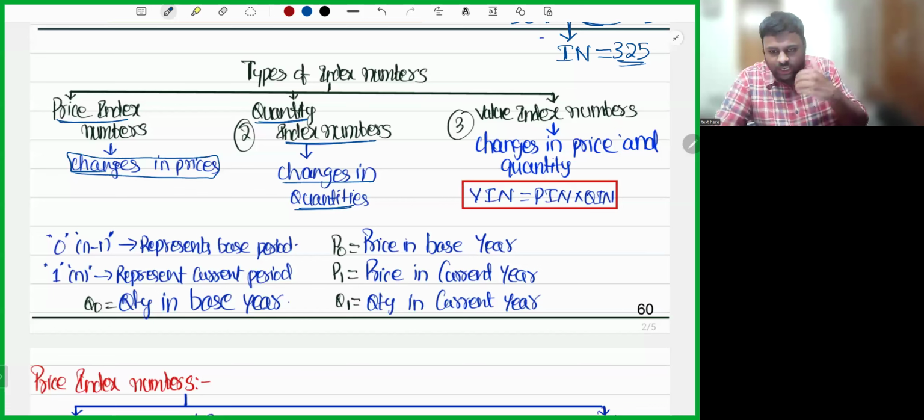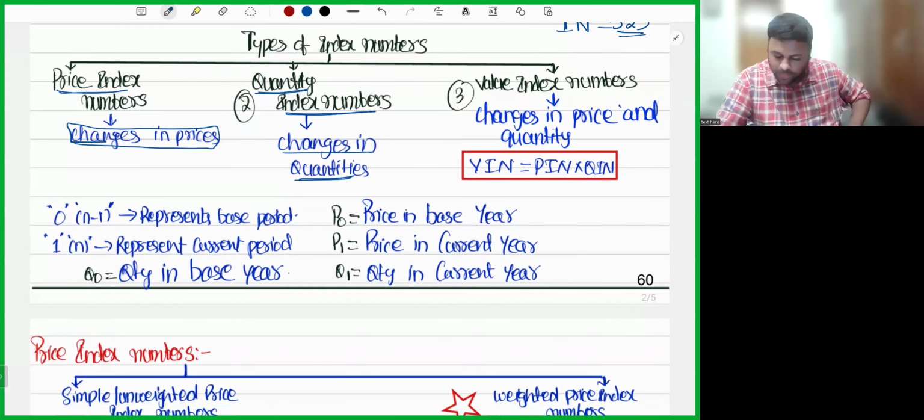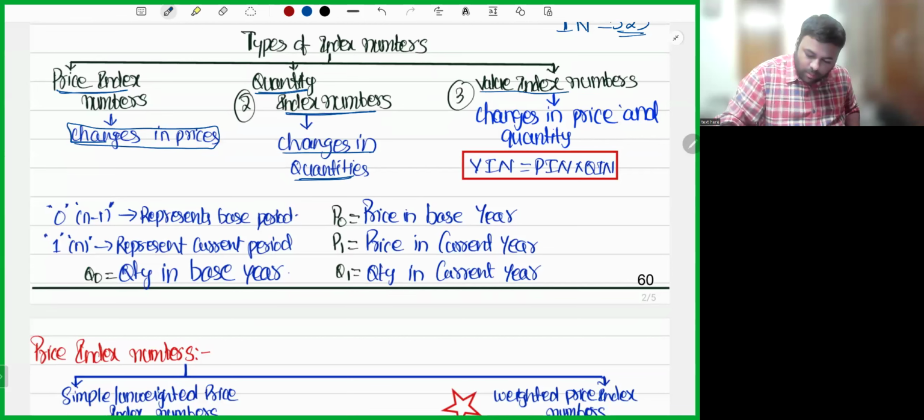Okay. To calculate change in price, we call it price index number. To calculate change in quantity, we call it quantity index number. Now, value index number will be change in price and change in quantity. That is price index number into quantity index number. If you do that, you will get value index number.